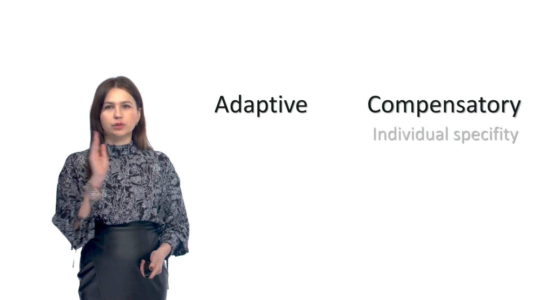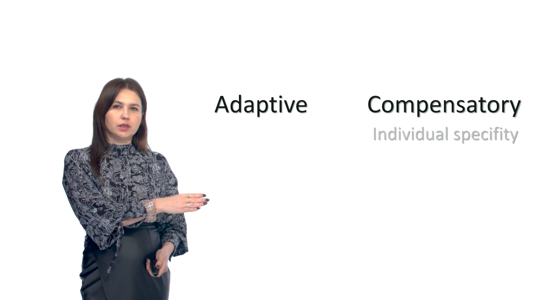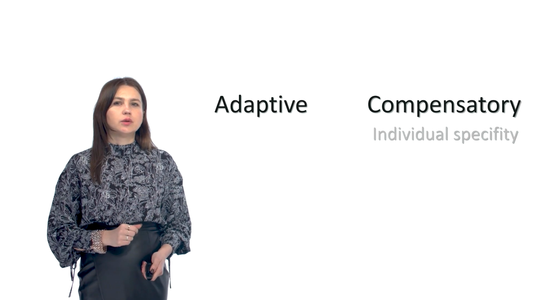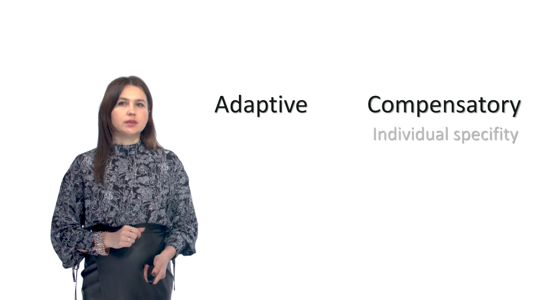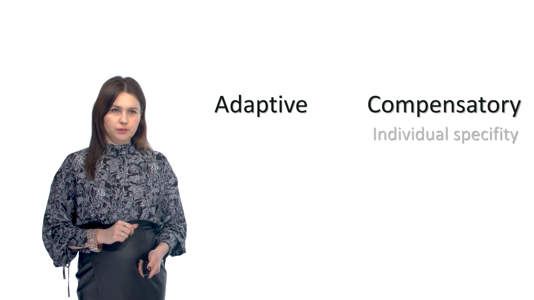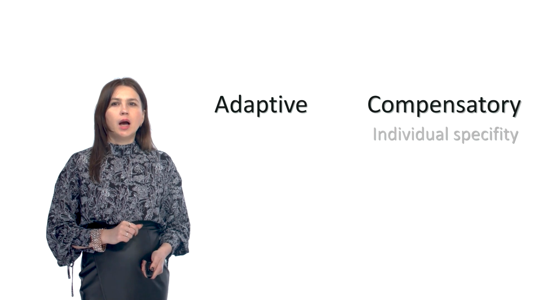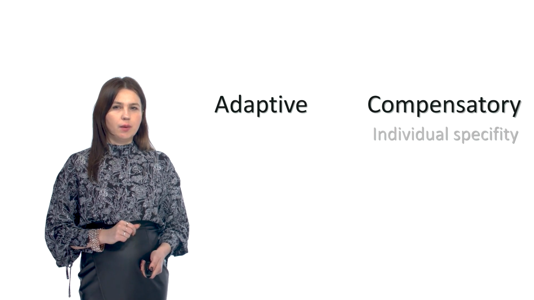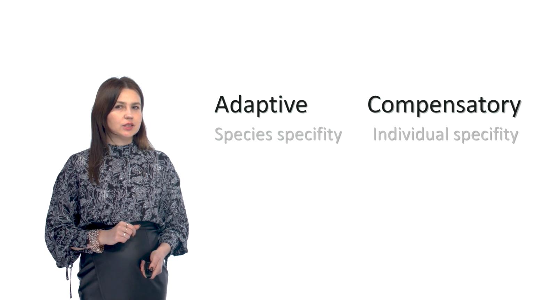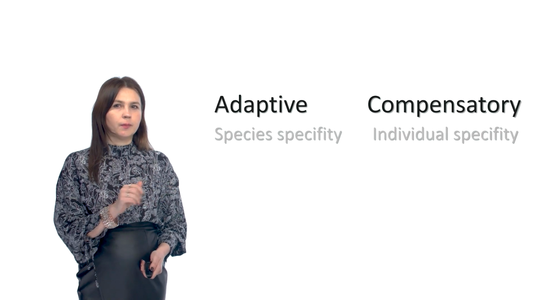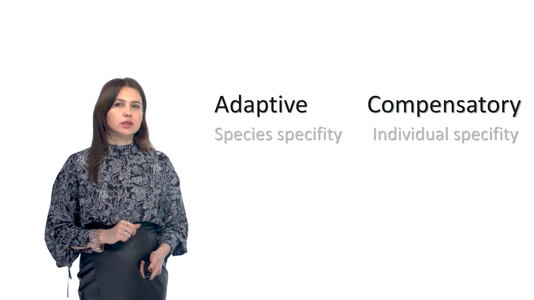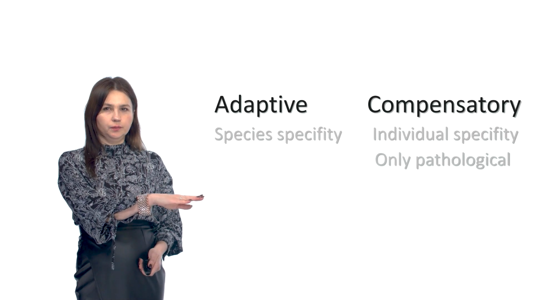The difference between adaptive and compensatory reaction. Compensatory reaction is always about individual specificity. If we speak about adaptive, it's a species specificity. Compensatory reaction is only pathological.